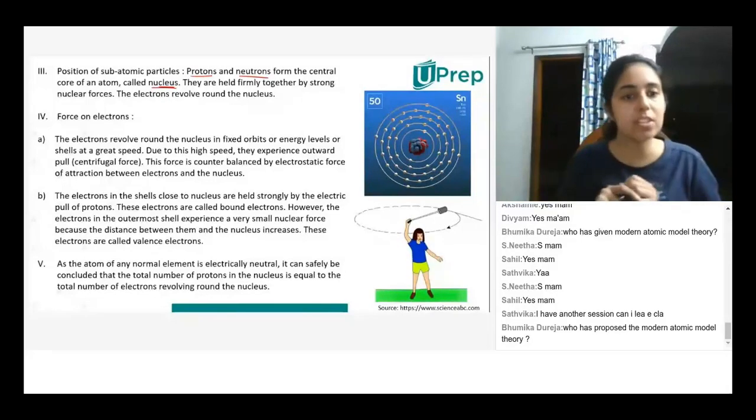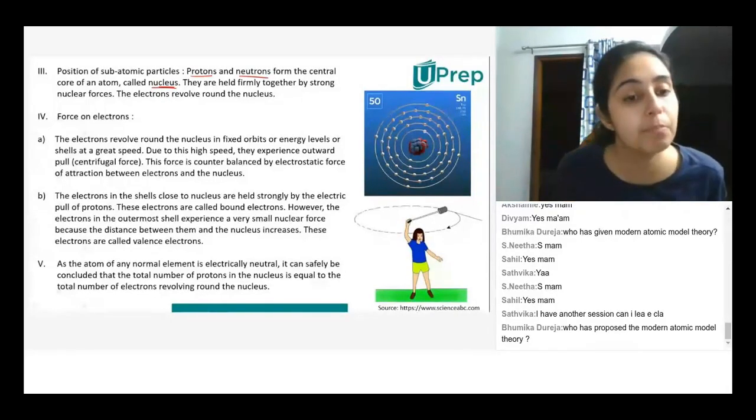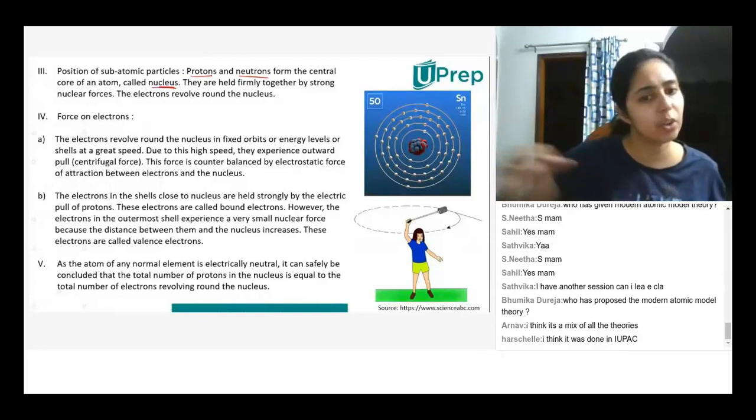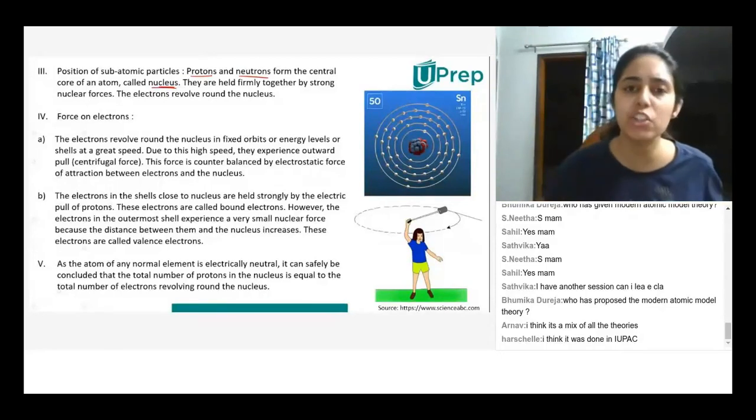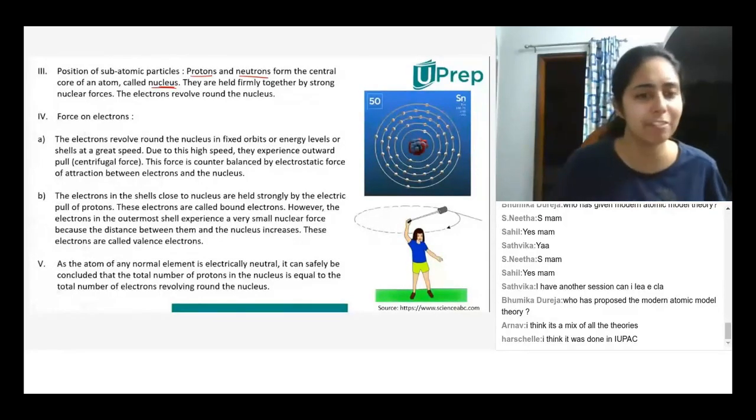Who proposed the modern atomic model theory? Okay, very good. So, good question. Yeah, so John Dalton, apparently. Thank you. I did not know that either. So, yeah, it was John Dalton. I should have known that. Yeah, John Dalton proposed the modern atomic theory. I knew it, I forgot.